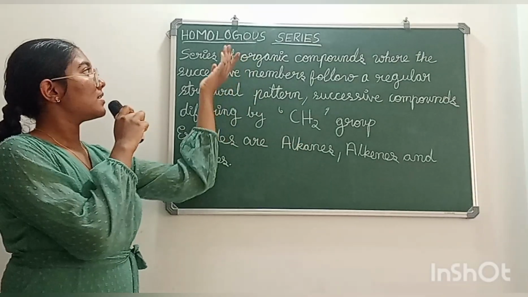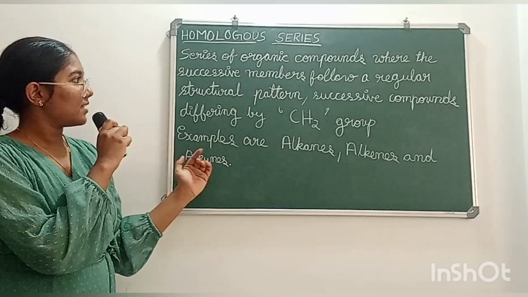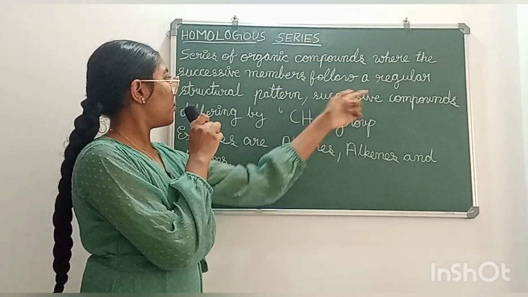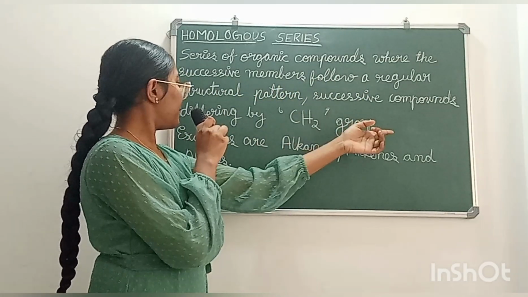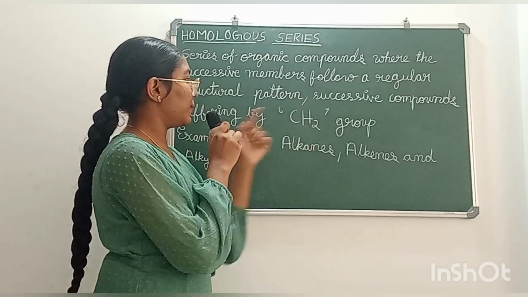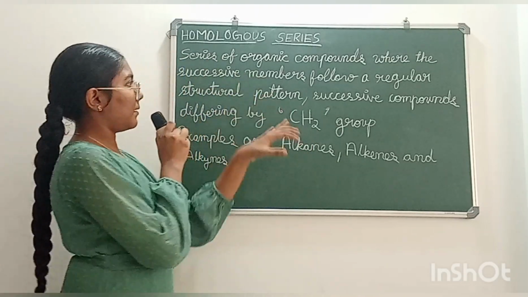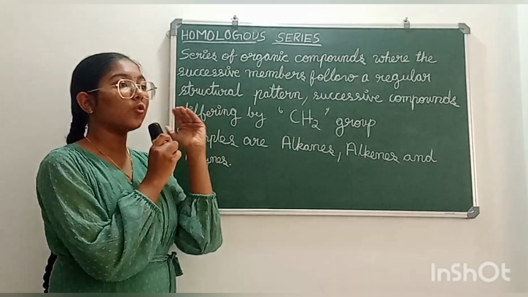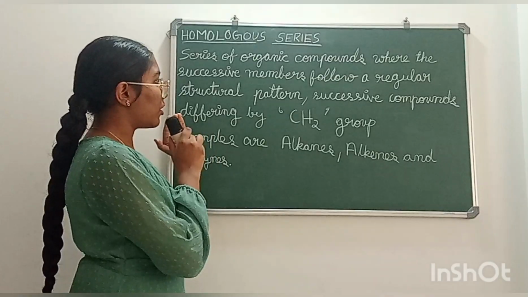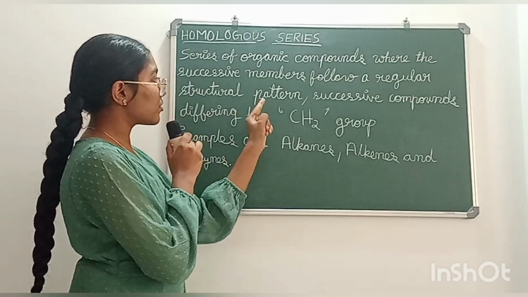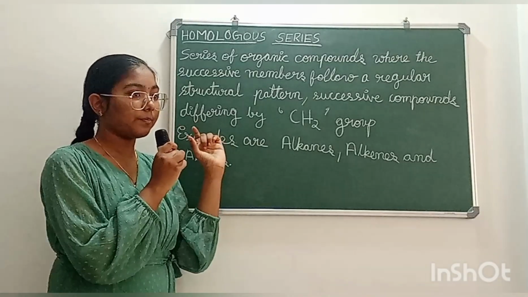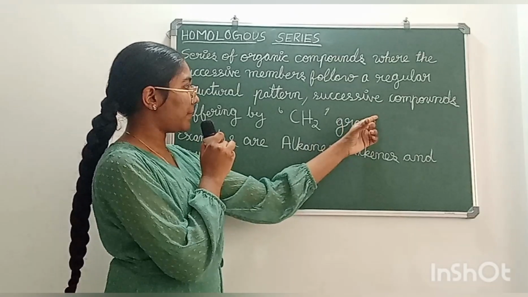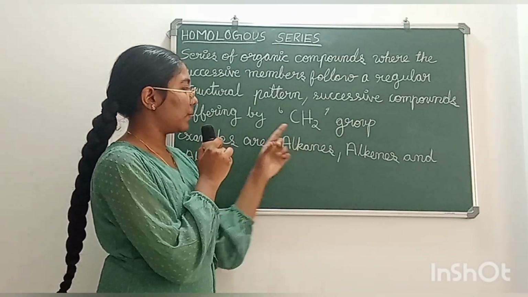Now let's know what is homologous series. Homologous series is a series of organic compounds where the successive members follow a regular structural pattern, successive compounds differing by a CH2 group. Now what is it? It's just a series of organic compounds where two consecutive members or two consecutive compounds follow a regular structural pattern. In the structure, there is a particular pattern. They follow the pattern and successive compounds differ by a CH2 group.